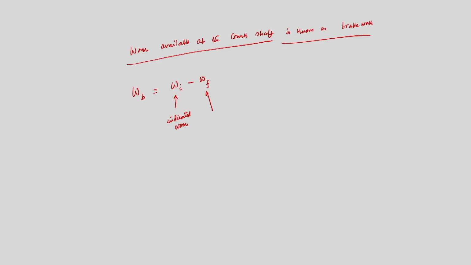and this is very important, this is the specific work lost, the loss of work due to friction and other parasitic load.